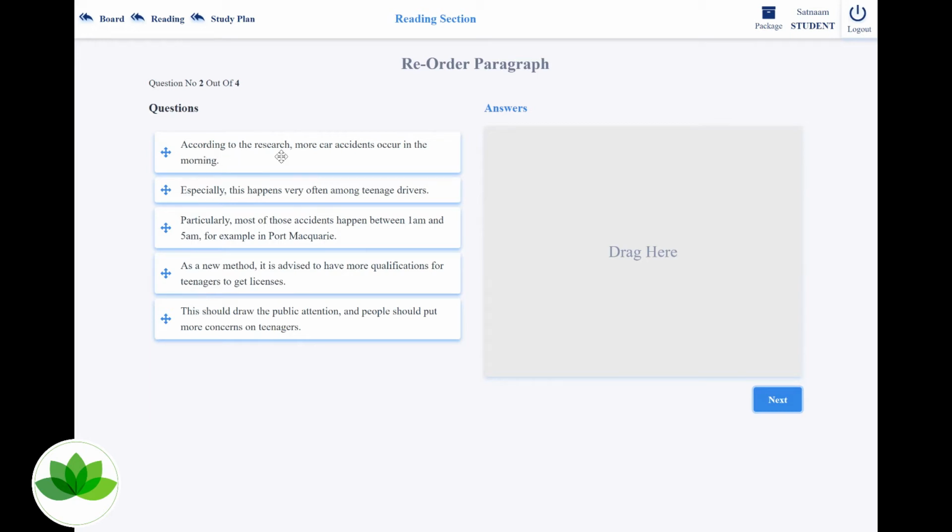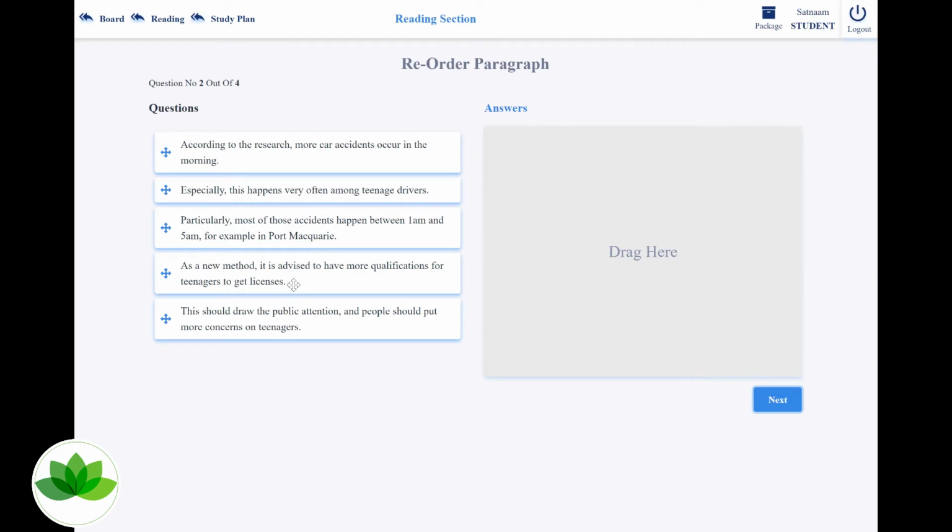So it says, according to the research, more car accidents occur in the morning. Okay. Especially this happens very often among teenage drivers. Okay, so this would be referring to an accident. Particularly, most of those accidents happen between 1 a.m. and 5 a.m., for example, in Port Macquarie. And this says, as a new method, it is advised to have more qualification for teenagers to get licenses. Fine. And this should draw the public attention and should put more concern on teenagers. Okay.